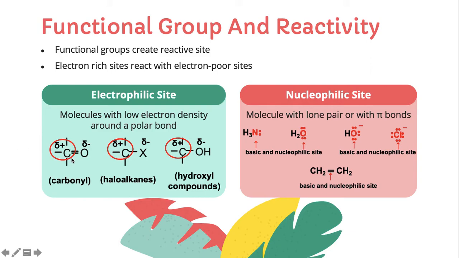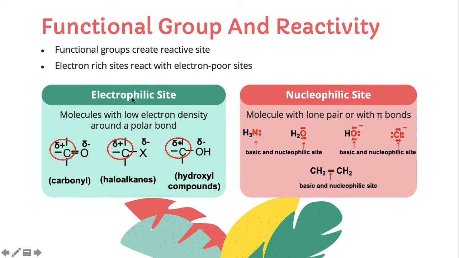The carbon part is the electrophilic site, because the O part is electron rich. O is more electronegative, so the oxygen tends to attract the electrons from these two bonds, making this O negative, making this O electron rich.